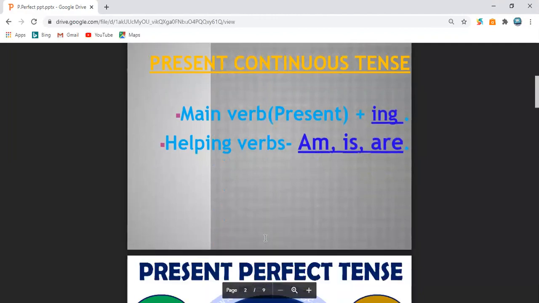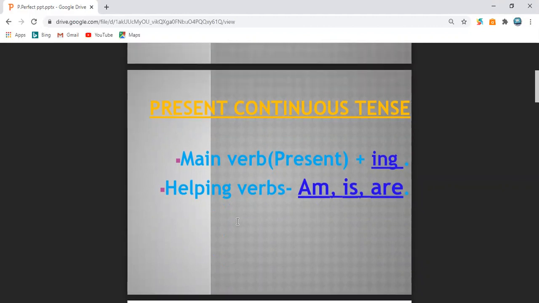Students, in front of you now is present continuous tense. This is the second type of present tense. In this type, the present continuous sentences have main verb with ing. All the verbs in present continuous tense sentences must have ing with them, and the helping verbs especially used for present continuous tense are am, is, are.